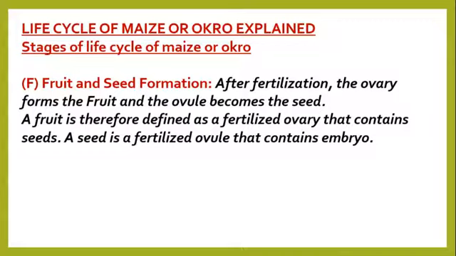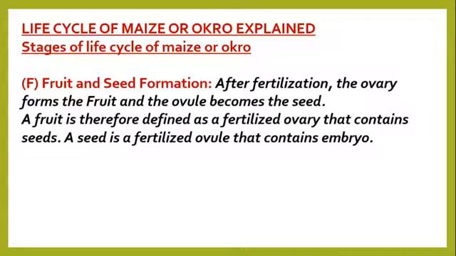Embryo is an early stage of any plant found enclosed in a tester or seed coat. It's the early stage of a plant enclosed or surrounded by a seed coat. Alright, so take note of this stage carefully. You can call it fruit and seed formation or fruit and seed maturation. Now let's move on to the next stage.